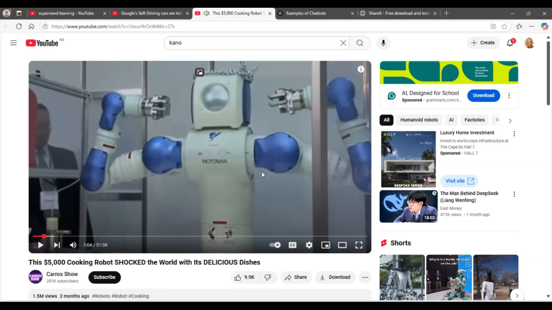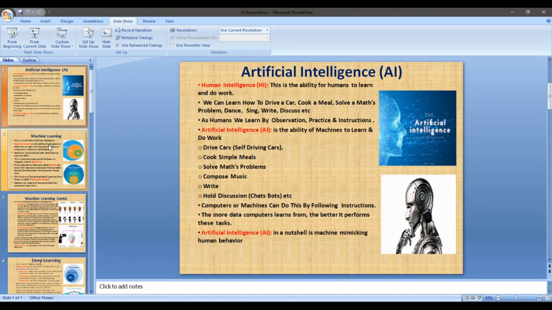So you have seen how artificial intelligence can help a robot or a machine to learn how to cook. Now let's jump back into our lesson. We'll go to slide 2.